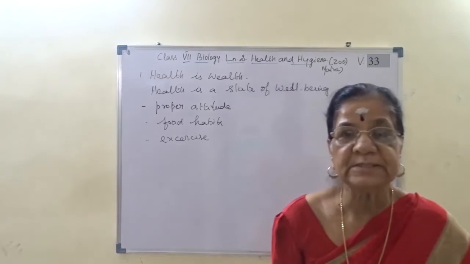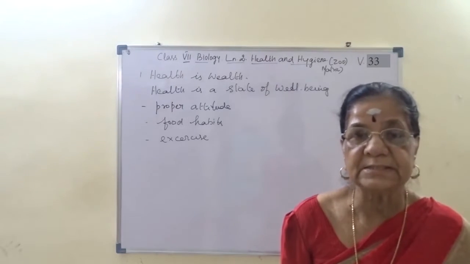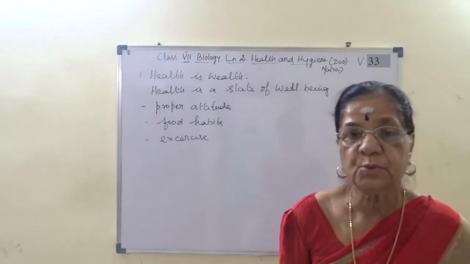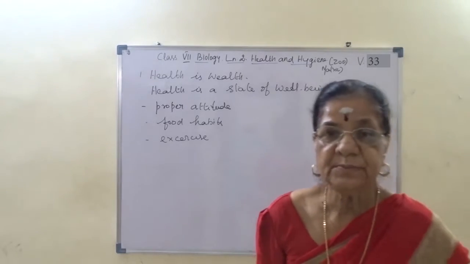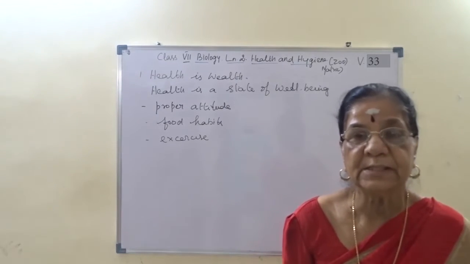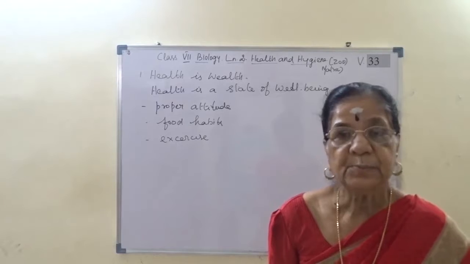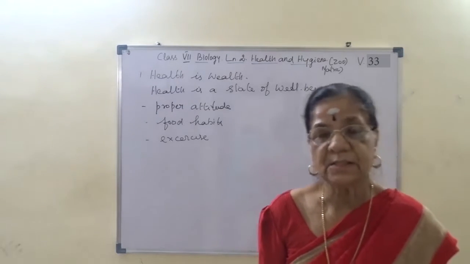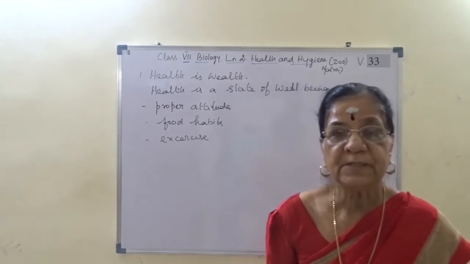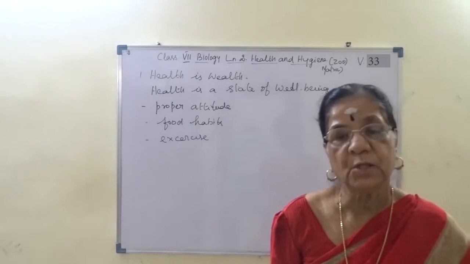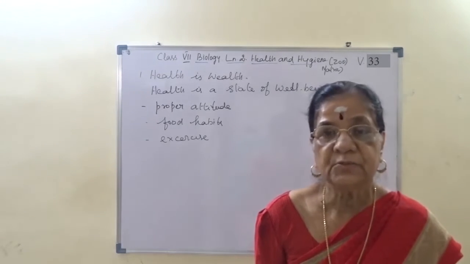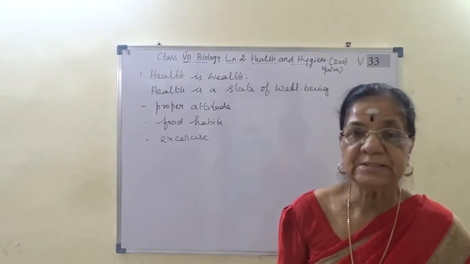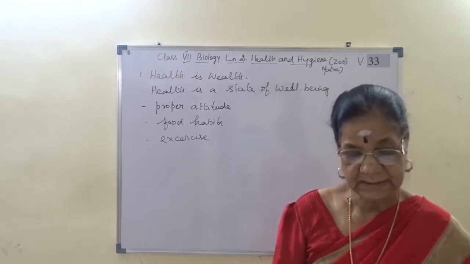If any of these components, mainly carbohydrate, protein, vitamins and minerals, is disturbed, then the person will suffer from disease, otherwise we say malfunctioning of internal organs. That is why we are supposed to eat a balanced diet.